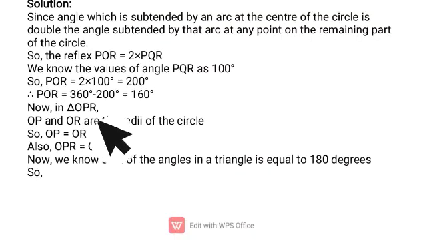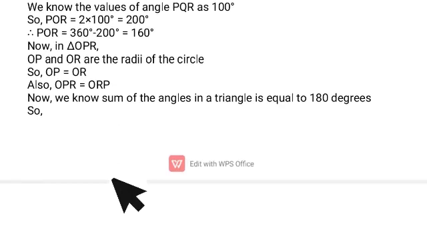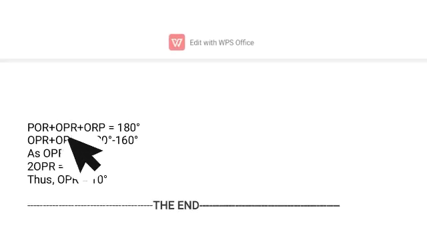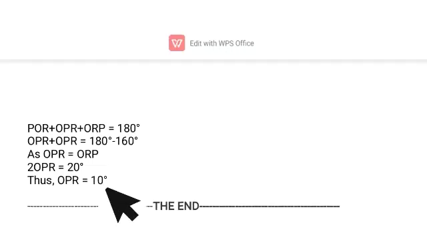In triangle OPR, OP and OR are the radii of the circle. So OP equals OR, and angle OPR equals angle ORP. Now we know the sum of the angles of a triangle is equal to 180 degrees, so POR plus OPR plus ORP equals 180 degrees. We find that OPR equals ORP. That's why 2 times OPR equals 20 degrees, and so OPR equals 10 degrees.